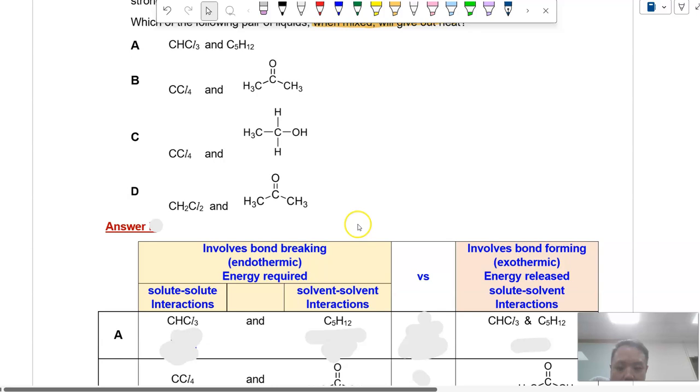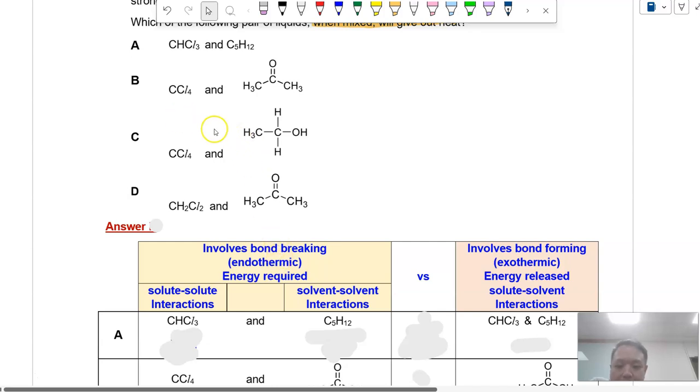Okay, so quick recap of concepts. Imagine if I put my first species in this MCQ choice as my solute, and the second species to be my solvent, basically the solute-solvent interactions will be the interaction between both of them. It's arbitrary which is the solute and which is the solvent, it doesn't really matter.